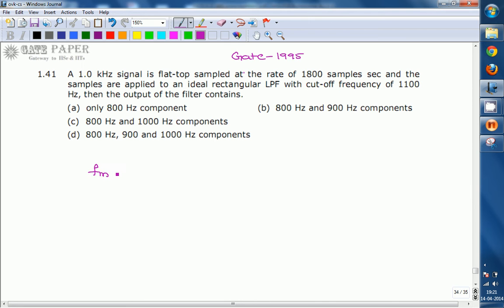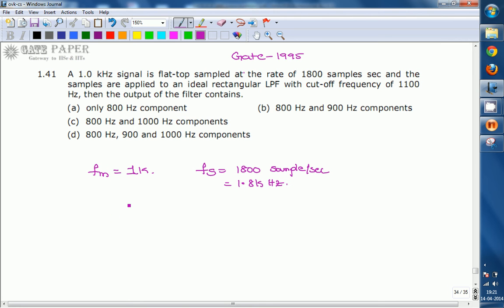The message signal frequency, that is Fm, is given as 1 kilohertz, and the sampling frequency, that is Fs, is given as 1800 samples per second, that is nothing but 1.8 kilohertz.